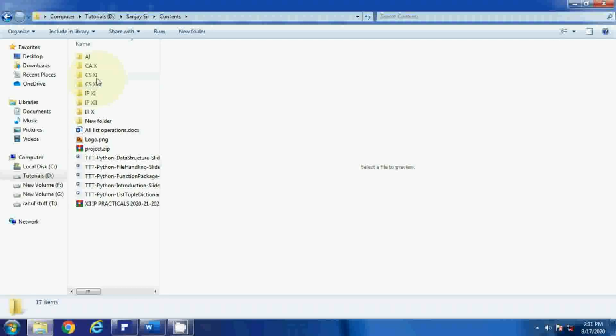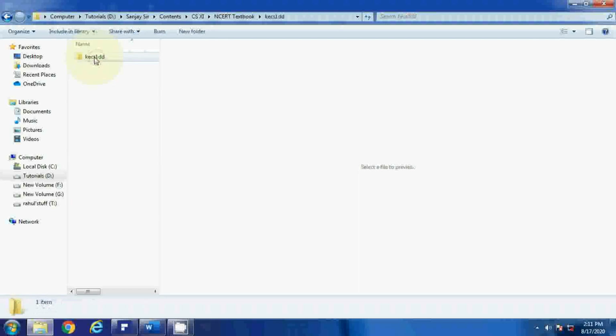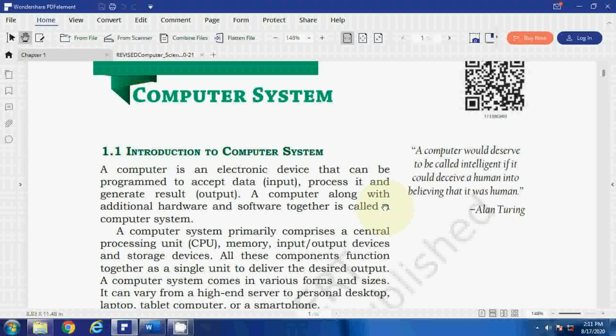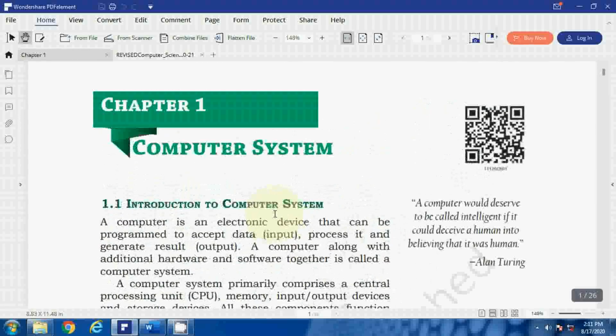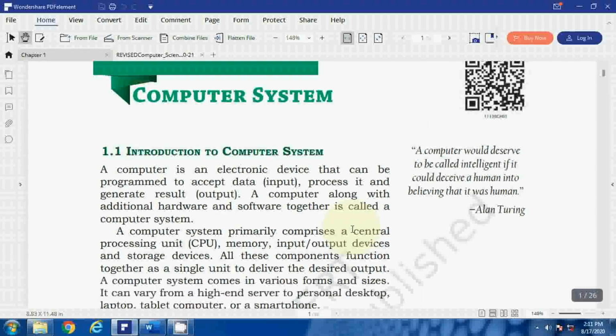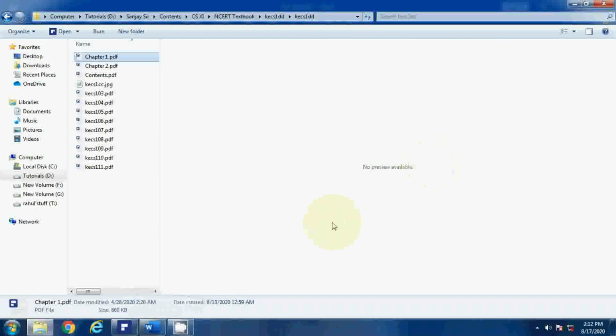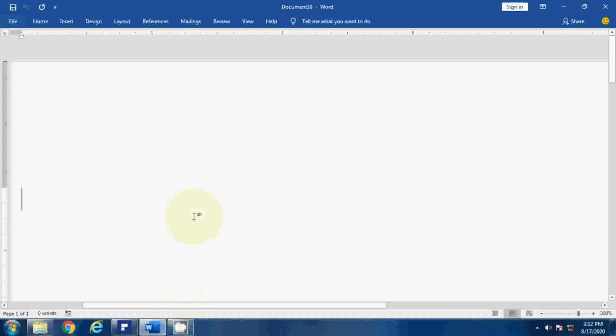Basically, when we think about a computer system, I will first read whatever is written here. A computer is an electronic device that can be programmed to accept data, process it and generate results, output. A computer along with additional hardware and software together is called a computer system. First you have to understand what a system is. System means a set of components that are used for making our task easy. That is called a system.